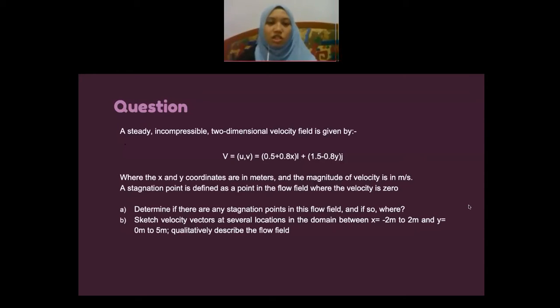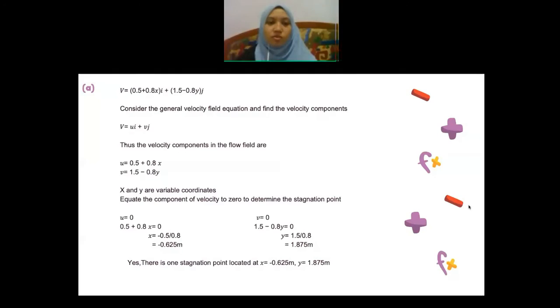So the solution is: for the given velocity field, the location of stagnation points is to be determined. Several velocity vectors are to be sketched and the velocity field is to be described. As an assumption, the flow is steady and incompressible. The flow is two-dimensional, implying no z component of velocity and no variation of u or v with z.